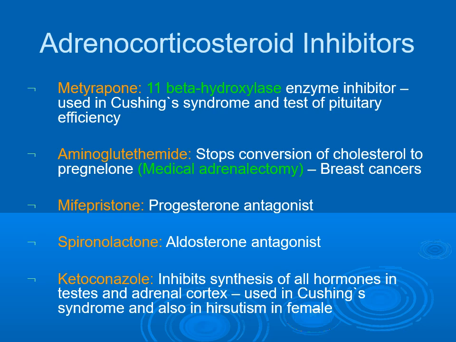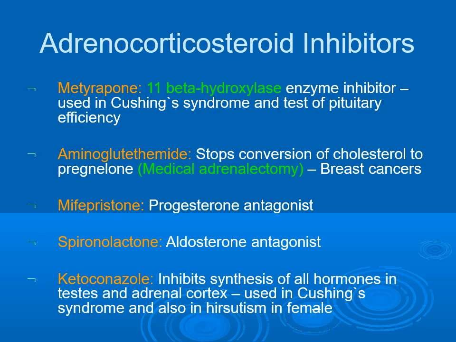Adrenocorticosteroid inhibitors. First, metyrapone, which is an 11 beta hydroxylase enzyme inhibitor used in Cushing syndrome and for test of pituitary efficiency. Second is aminoglutethimide, which stops conversion of cholesterol to pregnenolone, also known as medical adrenalectomy, used in breast cancers.